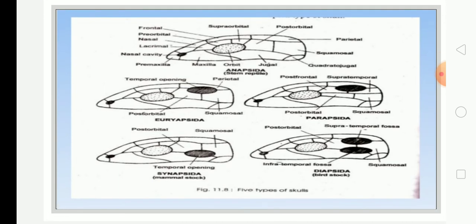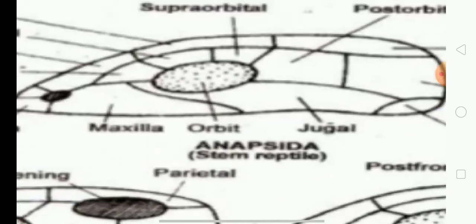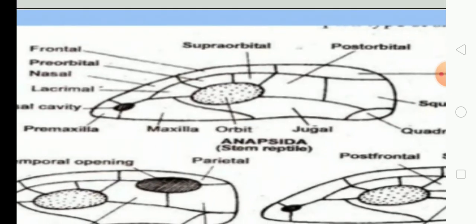Now, to understand temporal fossae and arcades in reptiles, first we should know the typical framework of the skulls of reptiles. This is the skull of reptiles. Basically we will take the first one, that is the Anapsid skull. The reptilian skull has bones in specific rows, and this arrangement of bones in rows will be similar in all types of skulls.